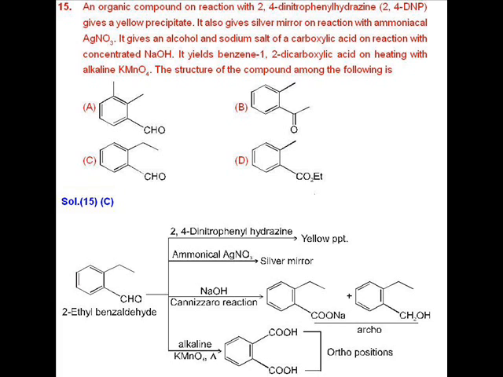By using Tollens reagent, a silver mirror is formed, which indicates the presence of an aldehyde. Then it gives a Cannizzaro reaction also, which indicates the presence of an aromatic aldehyde. And finally, on oxidation by alkaline KMnO4, it forms phthalic acid, which indicates that the 2 substituents were present in the ortho position.